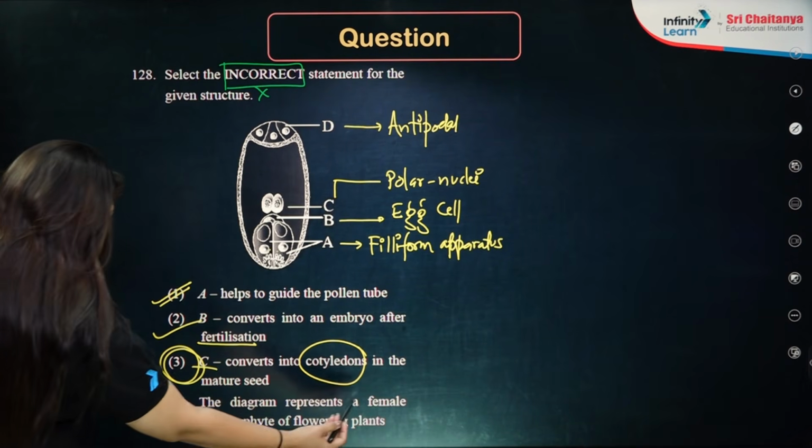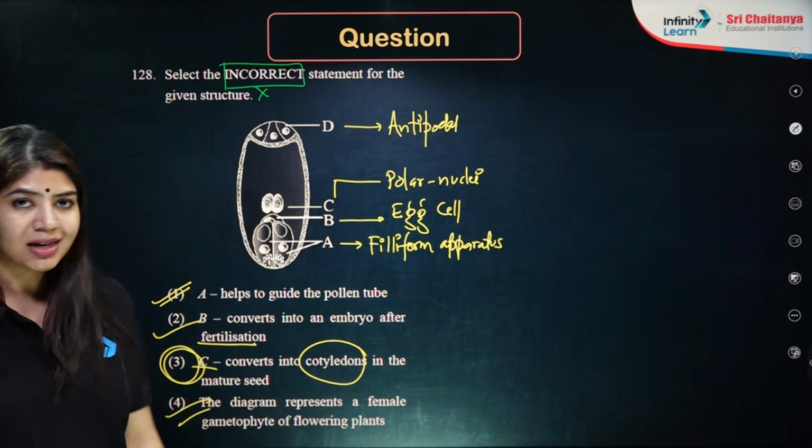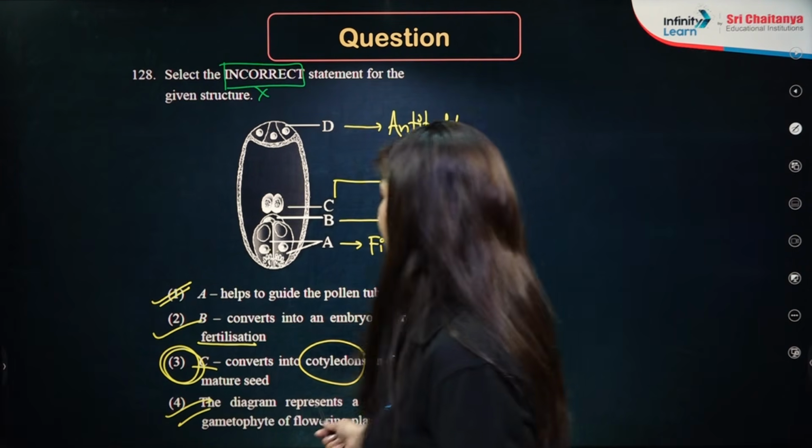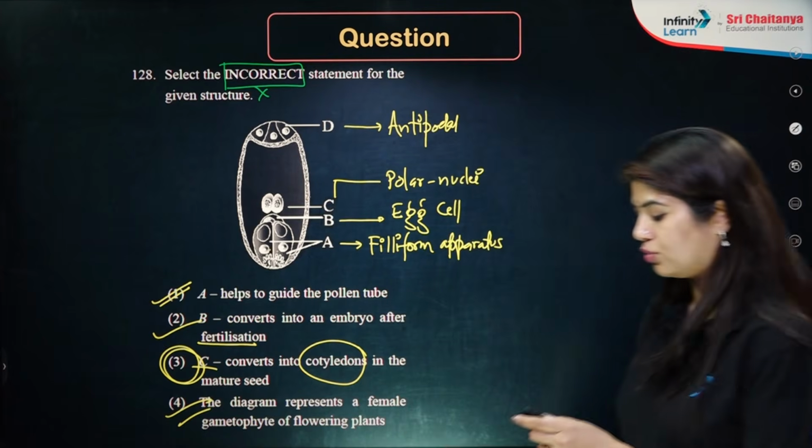The diagram represents the female gametophyte of flowering plant, which is also called as embryo sac. Perfectly correct statement. So option number 3 is incorrect. So it has to be the correct answer, which is option number 3.